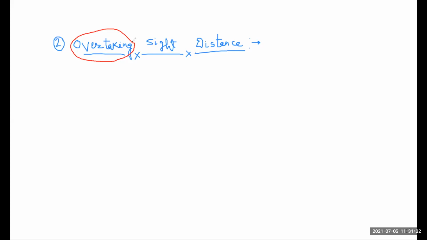If you carefully see the last 20 or 22 years of GATE question papers, you will find that every 1 or 2 years they ask a question from overtaking site distance. There is nothing highly technical involved in overtaking site distance, but if you observe it carefully, every doubt will be clear. So have patience for two continuous sessions, and in these two sessions I will try to cover overtaking site distance. So listen carefully.